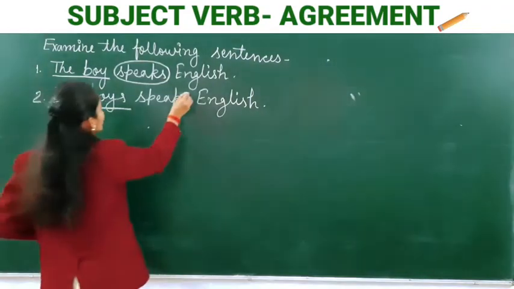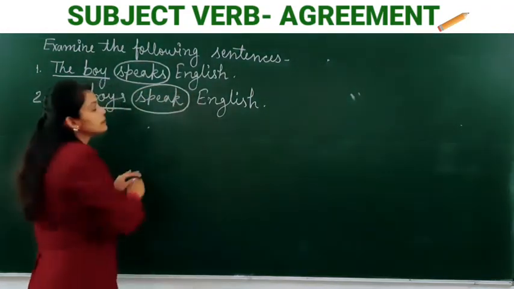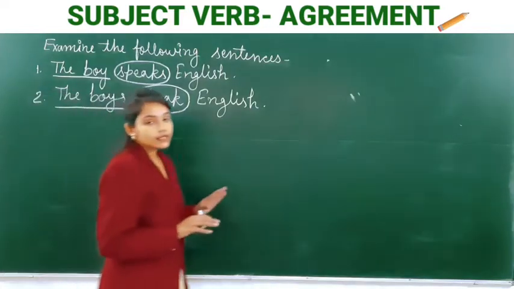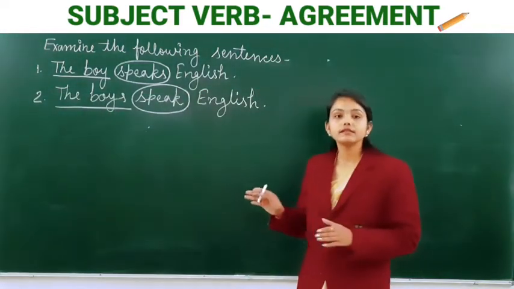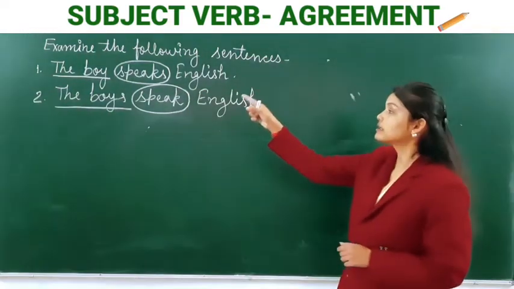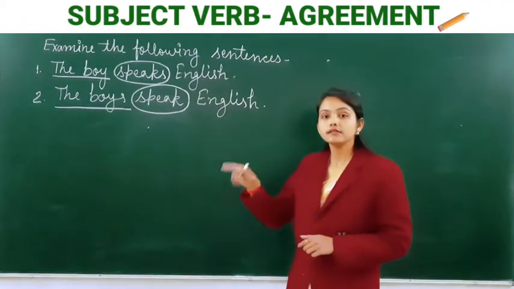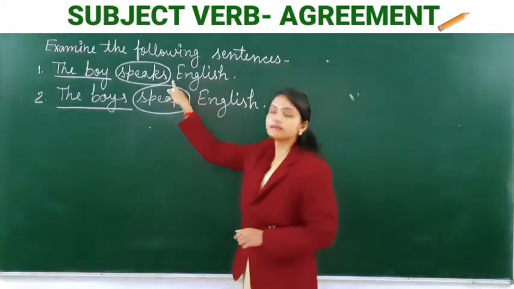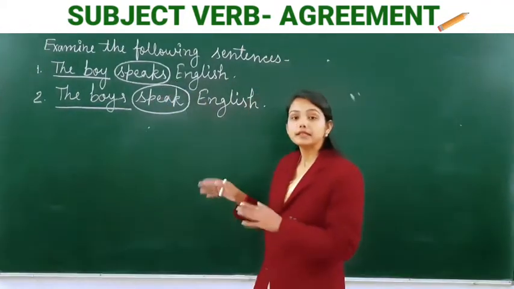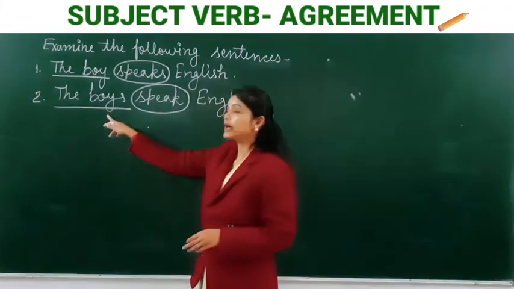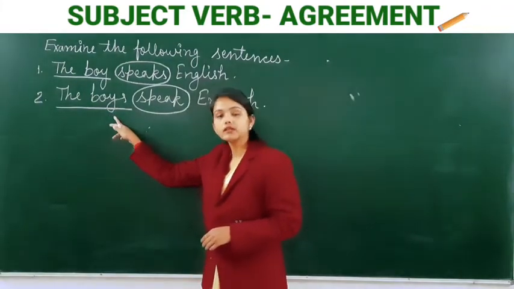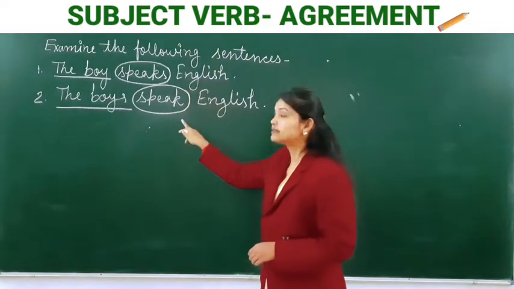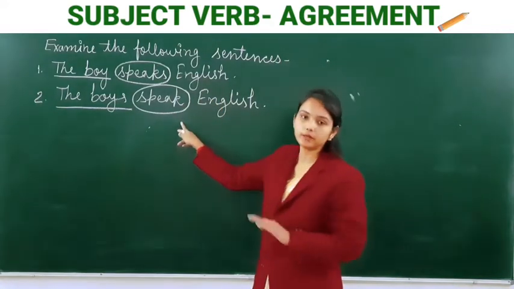So, our verb is also in the plural number. I hope it's clear. In the first sentence, the subject boy is singular, so the verb speaks is also singular. But in the second sentence, the subject boys is plural, so the verb speak is also plural.